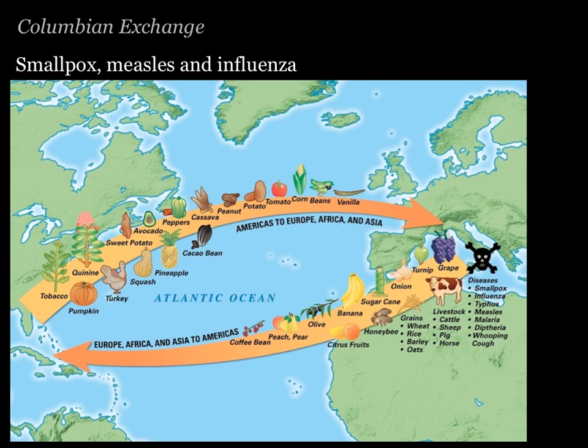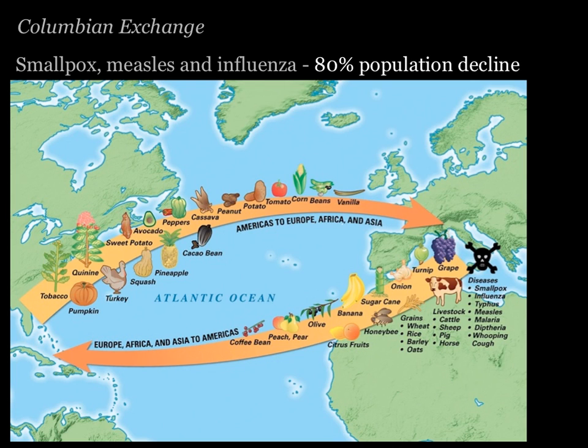Children in the U.S. get measles vaccinations. However, there have been increased outbreaks of the measles. And as you know, right now there's been a really virulent influenza strain going around. So even though we're not really concerned about smallpox so much anymore, measles and influenza still do have the potential to kill people, and sadly, still are killing people.